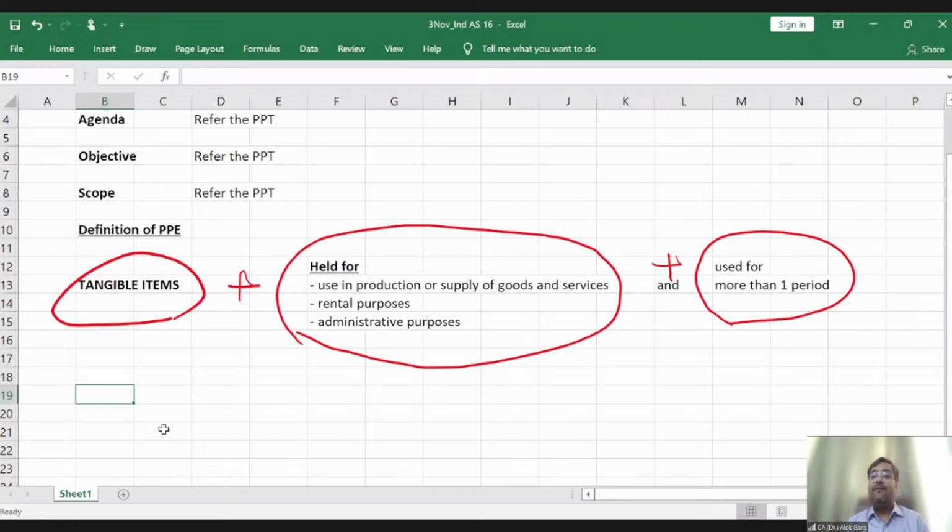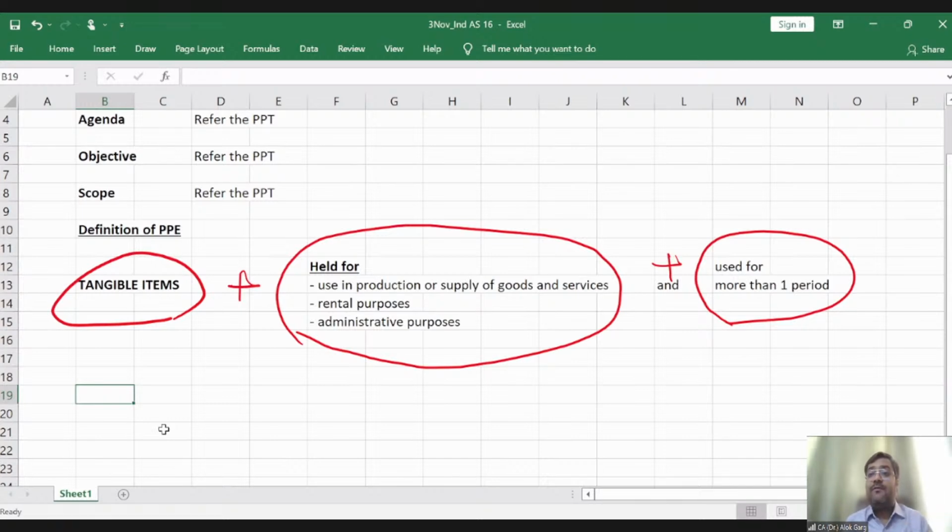They are using the aircraft for logistic purposes, right? The aircraft are used for transporting goods from one place to another because these are courier companies, right? Delhivery has a lot of trucks, for example. So these trucks are used for the transportation of goods, right?